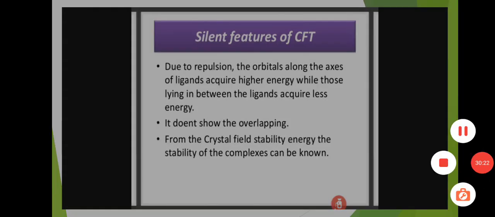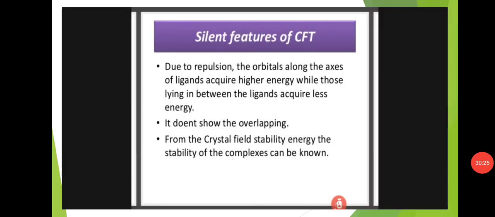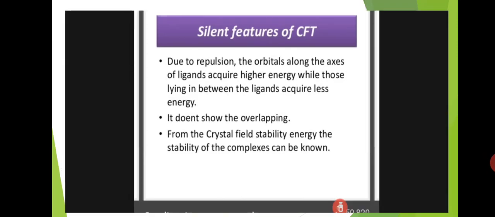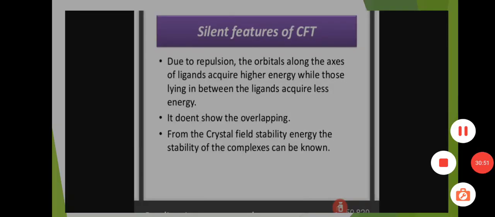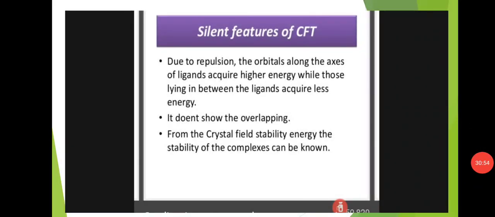Okay, crystal field theory does not show overlapping. And from the crystal field stabilization energy, the stability of the complexes can be known.